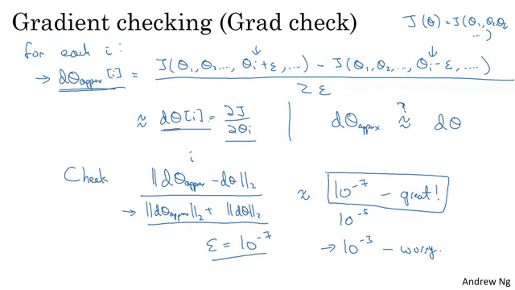When implementing a neural network, what often happens is I'll implement forward prop, implement back prop, and then I might find that this grad check gives a relatively big value, and then I would suspect that there must be a bug. Go in, debug, debug, debug, and after debugging for a while, if I find that it passes grad check with a small value, then you can be much more confident that it's correct.